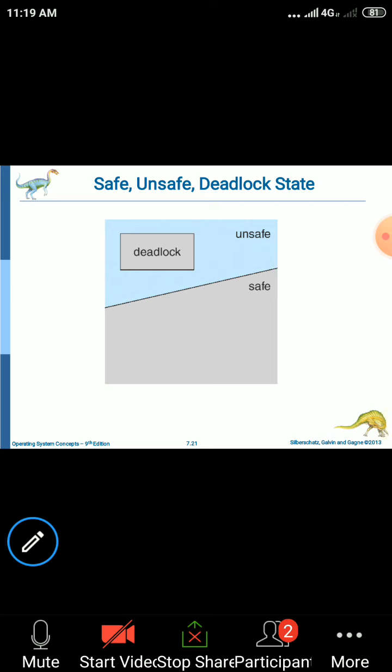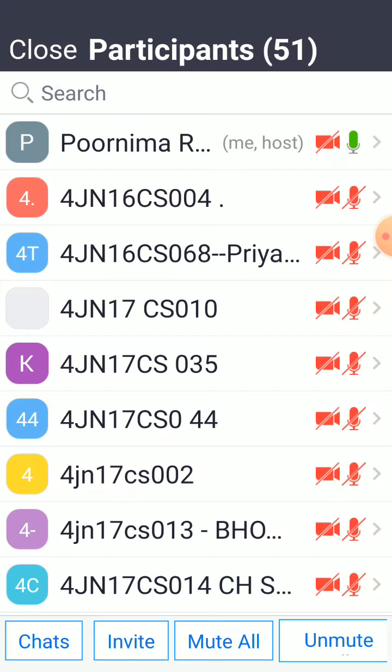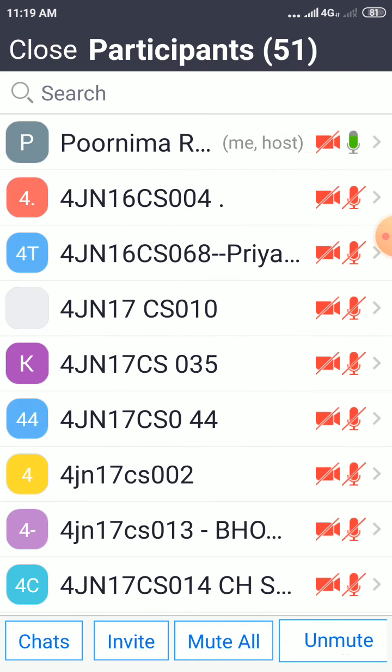So if we allocate the resources in the sequence P1, P0 and P2, then we'll ensure that the system will be in the safe state, and the deadlock will be avoided. Now let us consider the sequence where P2 will be allocated first, then we'll move on to P1 and P0.